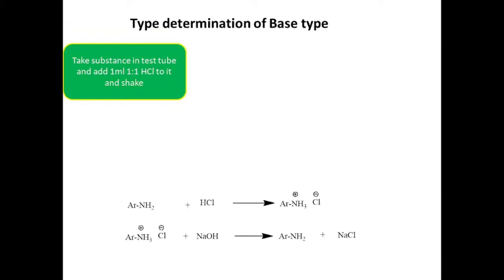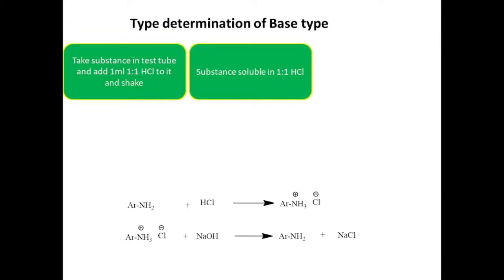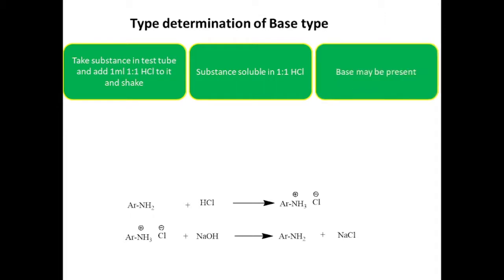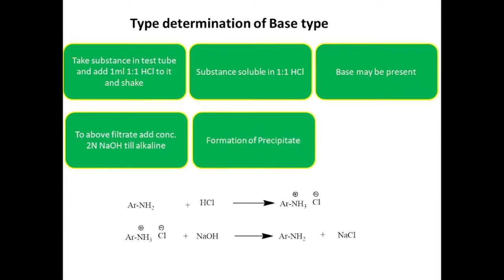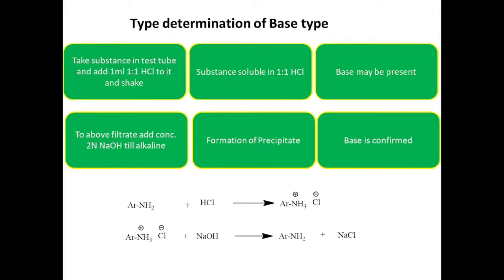Take substance in test tube and add 1 ml 1:1 HCl, shake it. Substance soluble in 1:1 HCl, then base may be present. To the above filtrate, add 2 normal NaOH till alkaline. Formation of precipitate indicates base is confirmed. This is the reaction for base.